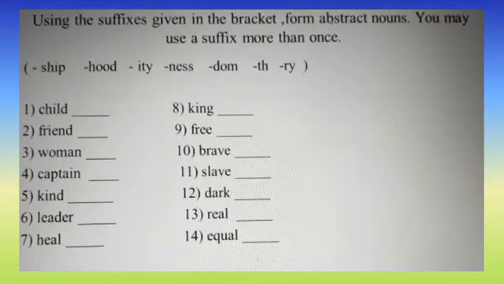The second exercise. Using the suffixes given in the bracket, form abstract nouns. You may use a suffix more than once. The suffix words are given in the bracket. You use these to make the word into an abstract noun. What are the words given here? Child, friend, woman, captain, kind, leader, heel, king, free, brave, slave, dog, real, equal. Okay children, you want to add suffixes to make abstract nouns.